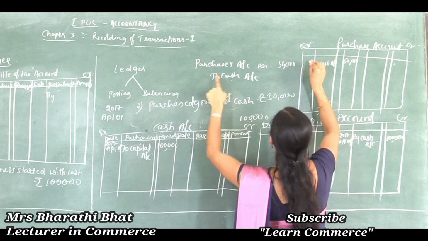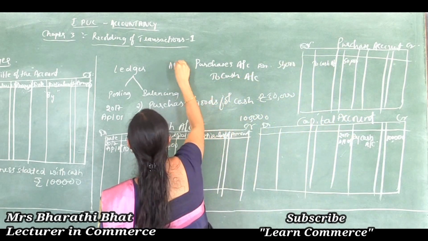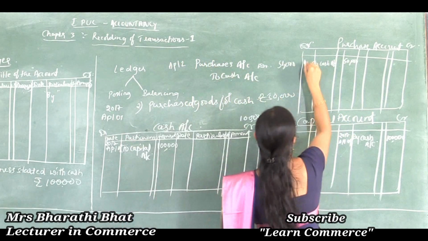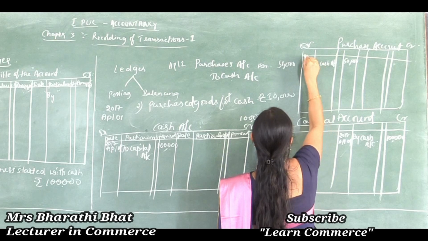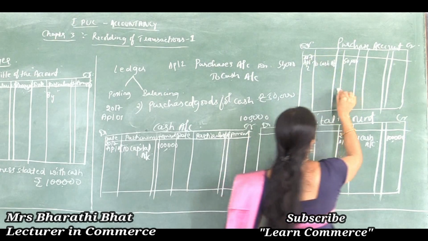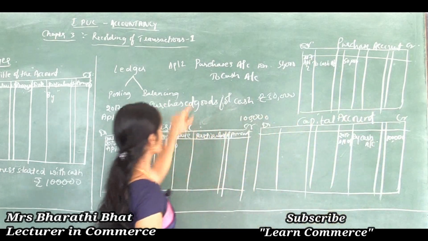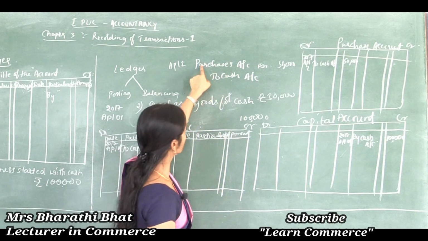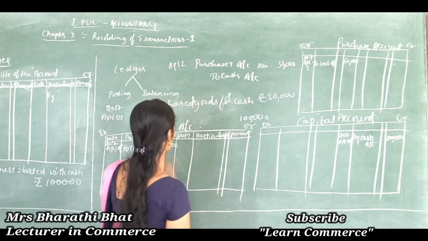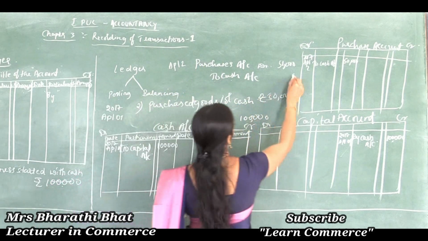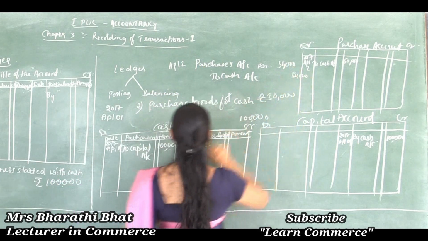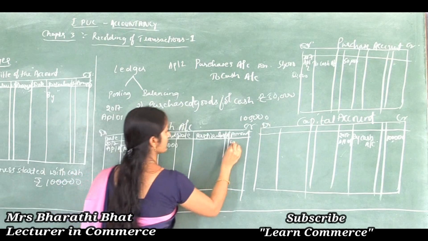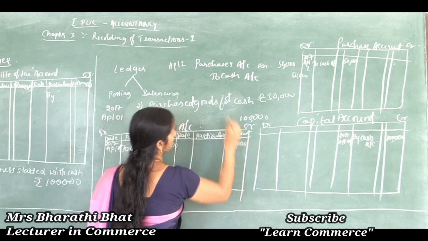Mention the date, April 2nd, 2017, like this. Clear? So in the cash account, credited by purchases account. How can we record? Cash account credited 50,000.